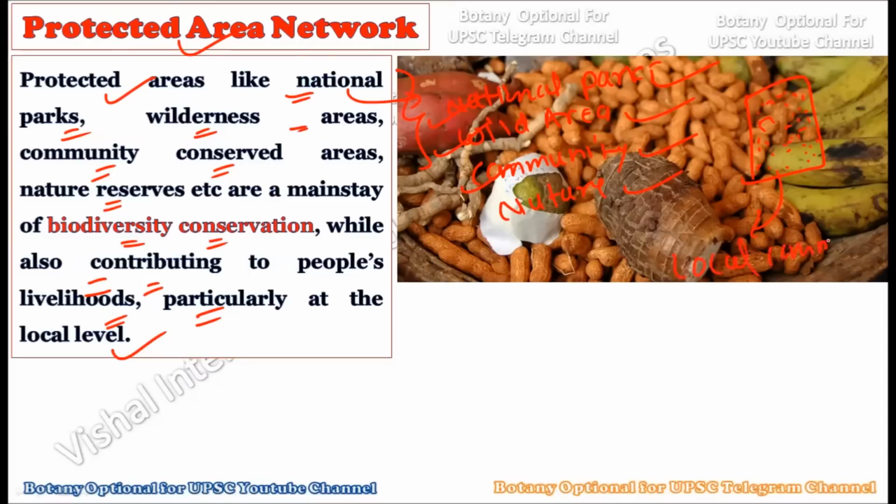Okay, whatever the local community is living there, this local community is typically dependent on these kinds of forest products. Whatever the forest product which is coming out of that particular geographical area, the local community is quite dependent on them, and that is why it becomes important to protect this particular area, not only from the nature point of view but also from the human point of view as well. Okay, so human interests are also involved in this, and that is why these protected area networks are holding importance here.